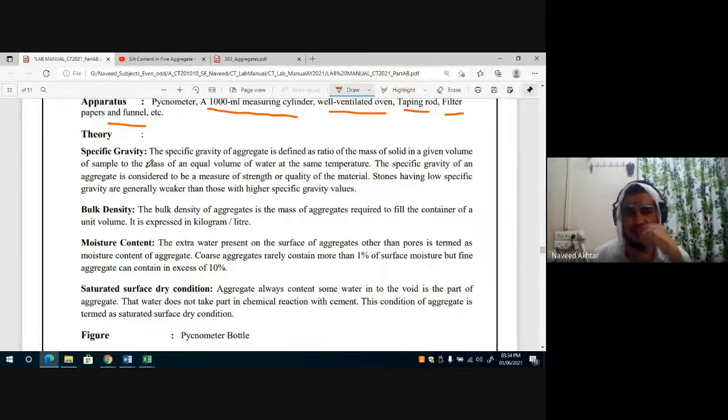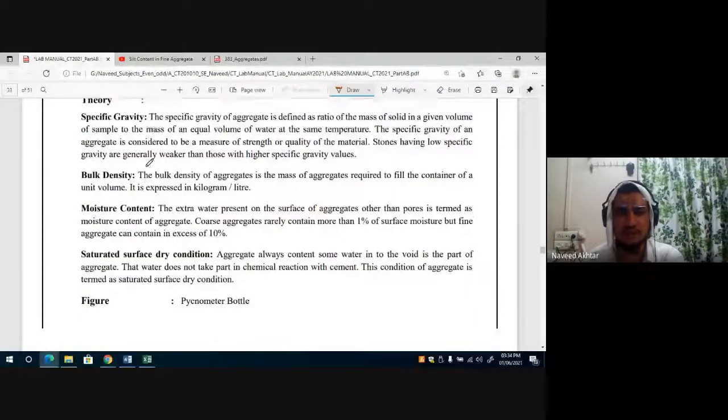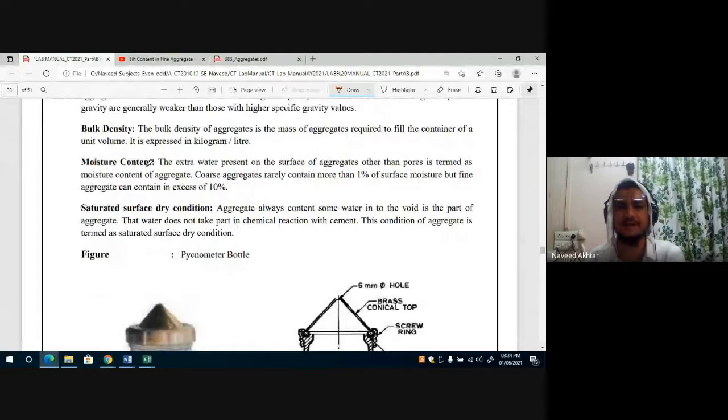Then the bulk density. The bulk density is the mass of aggregate required to fill a container of unit volume, in kilogram per liter. And water absorption: the extra water present on the surface of the aggregate, other than in the pores, is termed the moisture content.